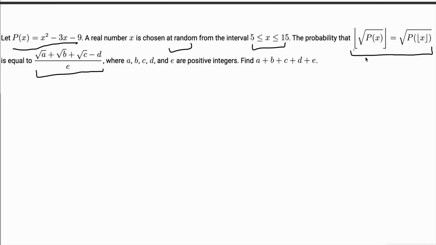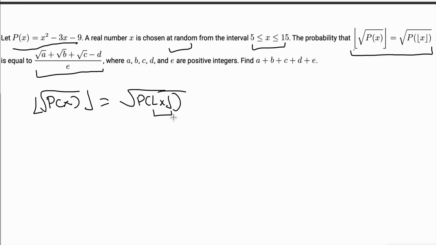So first, let's just break down what this even means. We have that the floor of the square root of p of x is equal to the square root of p of the floor of x. This floor of x is always going to be an integer, and so that means p of the floor of x must be a perfect square, because this floor is also an integer. So we have p of some integer equals a perfect square.